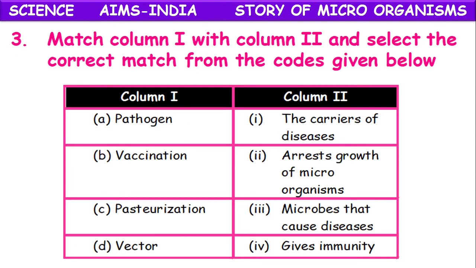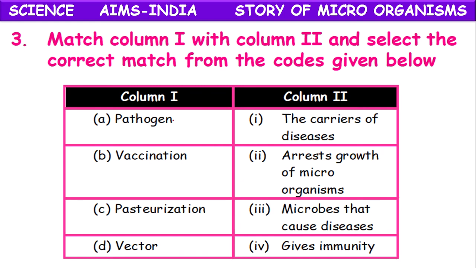Match column 1 and column 2. Select the correct match from the codes given below. In column 1, the terms are given; in column 2, their explanations. Pathogen, vaccination, pasteurization, vector. In column 2: the carriers of diseases, arrest growth of microorganisms, microbes that cause disease, gives immunity.